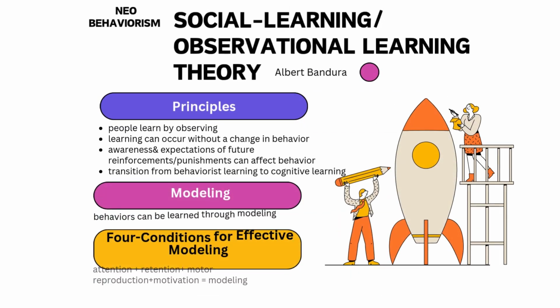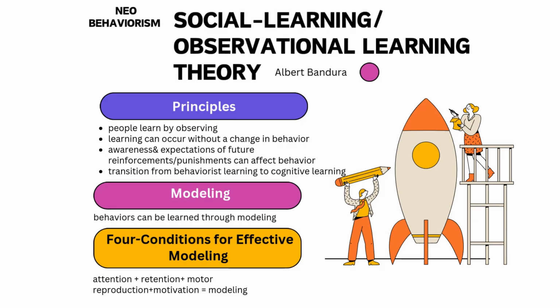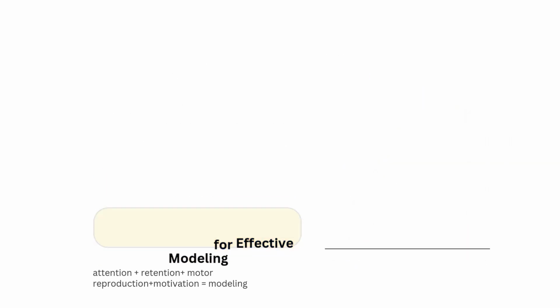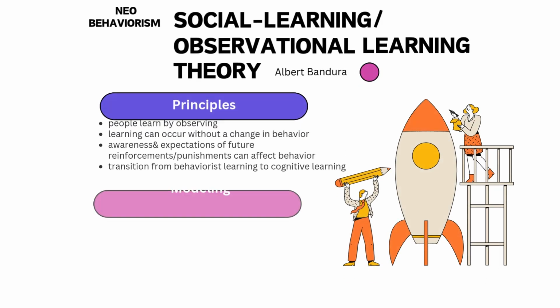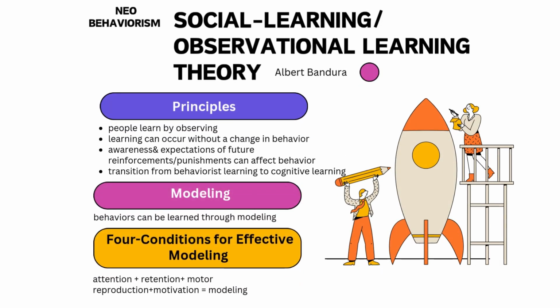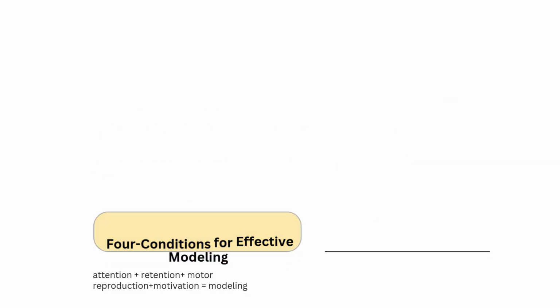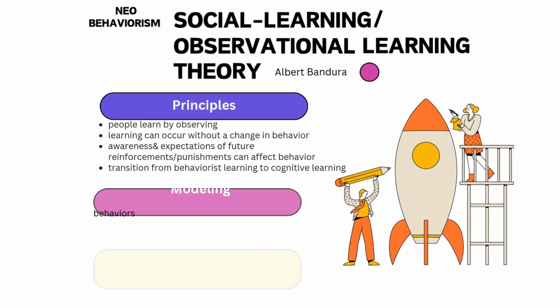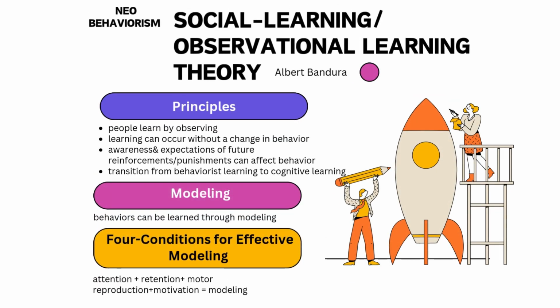Albert Bandura is also one of the neo-behaviorists, and he introduced social learning theory. He says that we learn by watching others, or simply called modeling. People imitate behaviors when they see others doing them. Bandura has the Bobo doll experiment, and it shows that children learned aggressive behaviors by watching adults act aggressively toward a doll. That makes so much sense, right?